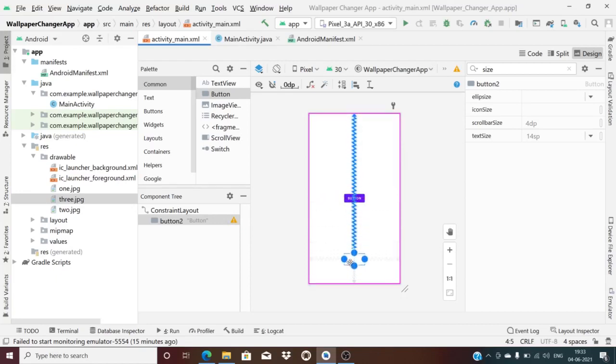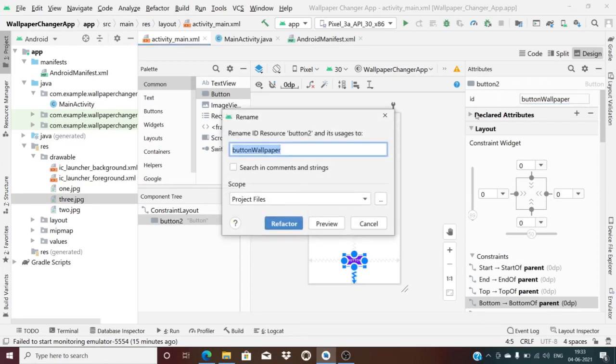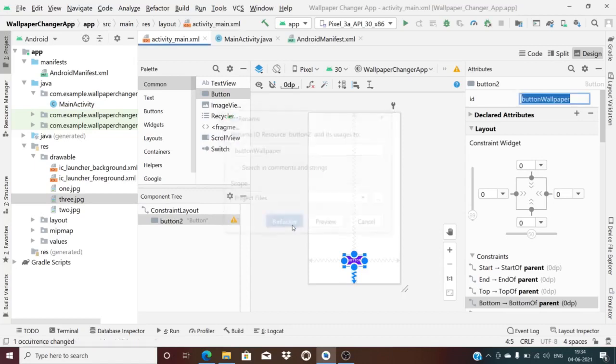I will place it at the bottom because this is the only button which is required. For the ID, I will just give button wallpaper, because by clicking this button I have to change the wallpaper. That's why I gave the name button wallpaper.